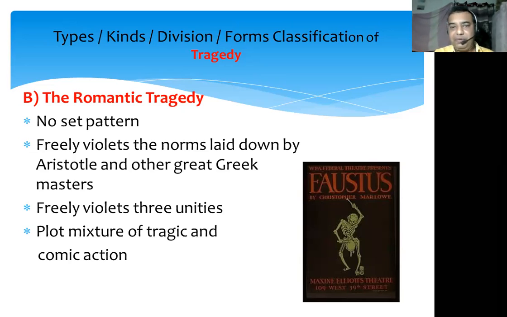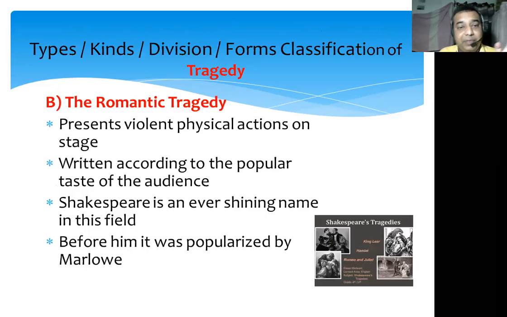It does not follow unity of time. It does not follow unity of place. It does not follow unity of action. At the same time, the plot of the romantic tragedy is a fine blend of tragic and comic action. Classical tragedy says that there should not be presentation of violent physical actions on the stage, but in romantic tragedy you will find that many violent physical actions have been presented on the stage. At the same time, the dramatists of romantic tragedy say that they are writing their tragedy according to the popular taste of the audience. They are writing for the sake of the audience and not for the sake of the Greeks.